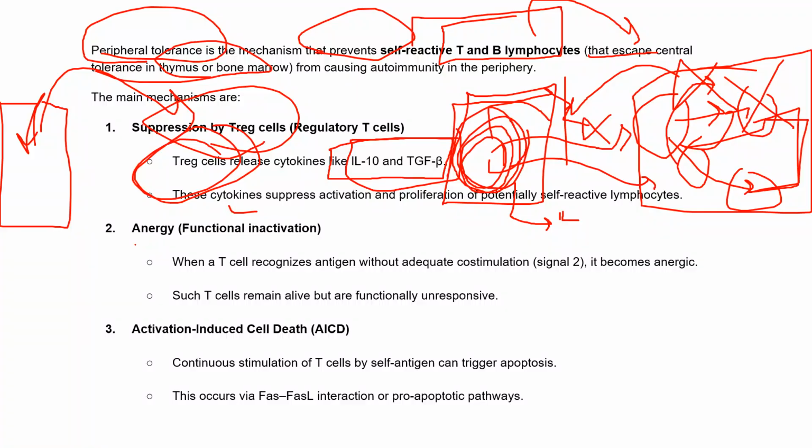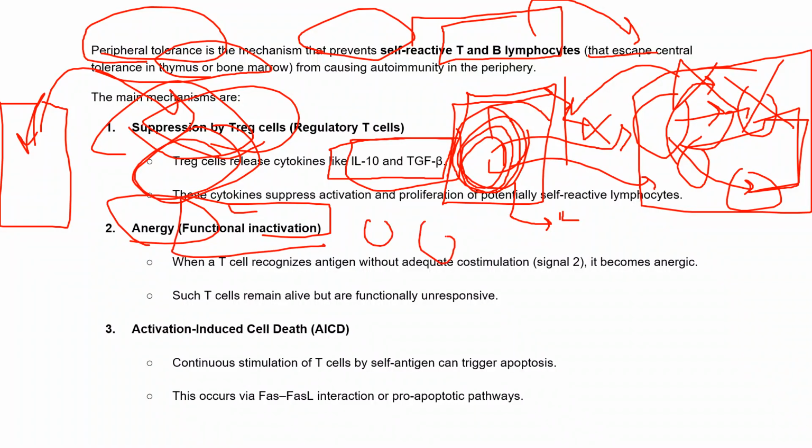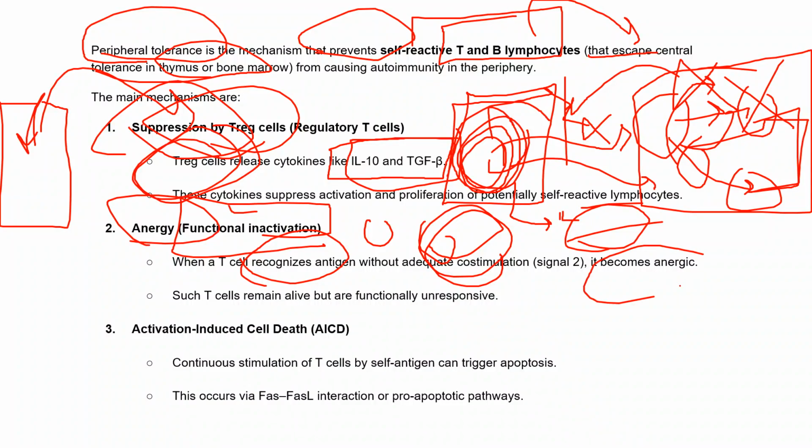Next is anergy. Anergy is functional inactivation, that the cells will be there but there will be no function, right? When a T cell recognizes the antigen without adequate co-stimulation, we know that there are two signals. If that second signal is not there, then it becomes anergic.